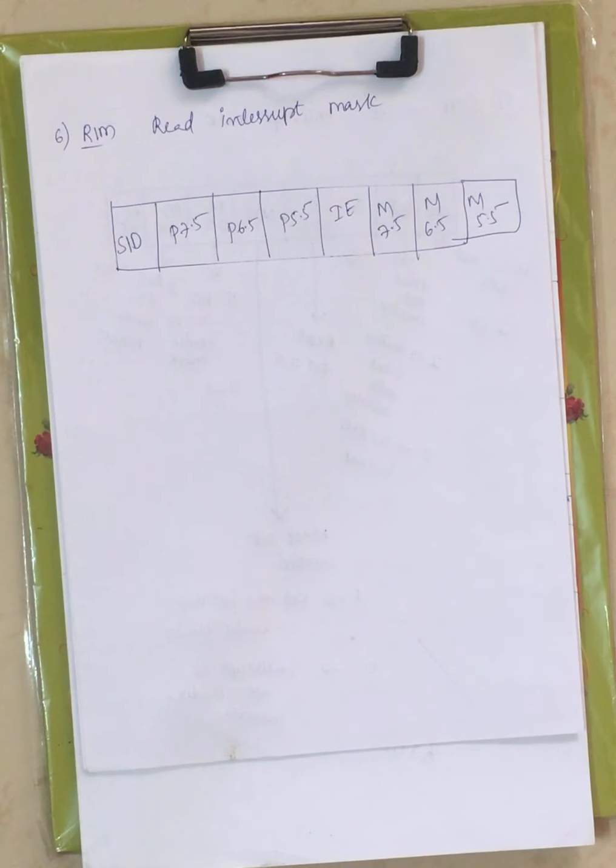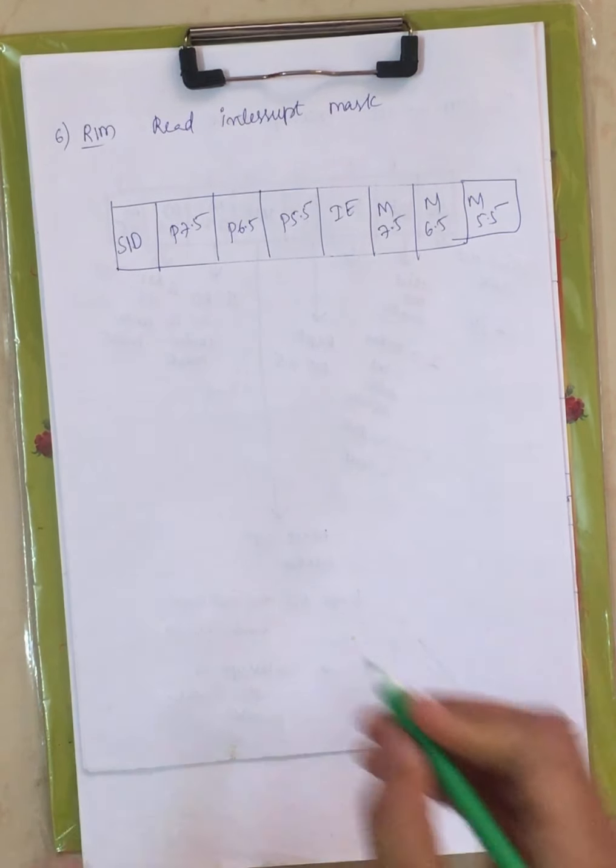Now this is your read interrupt mask. If you see this 8-bit format, under your SIM we have serial out data. If you want to send the data serially outside of your microprocessor, that is done through SOD and SOE under your SIM instruction.